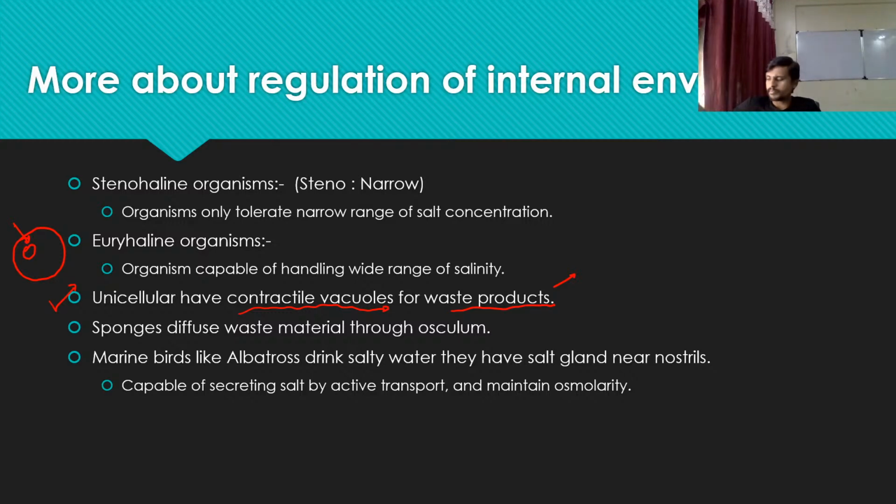Okay, so this type of vesicle is present in a unicellular organism. So we know the simplest form of animal is the sponge. Sponges diffuse waste material through the osculum. We know there are pores on the body of these sponges.